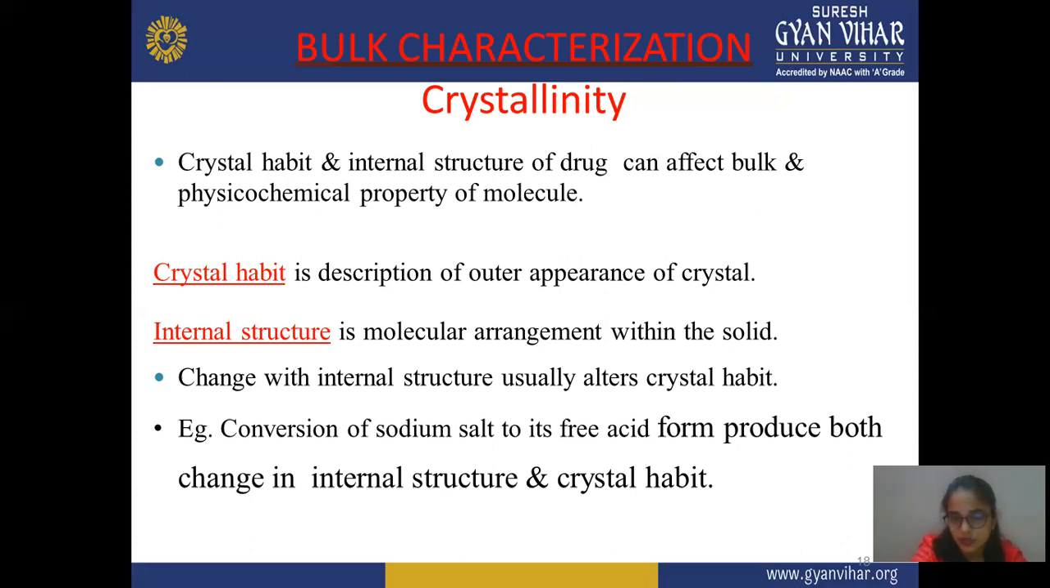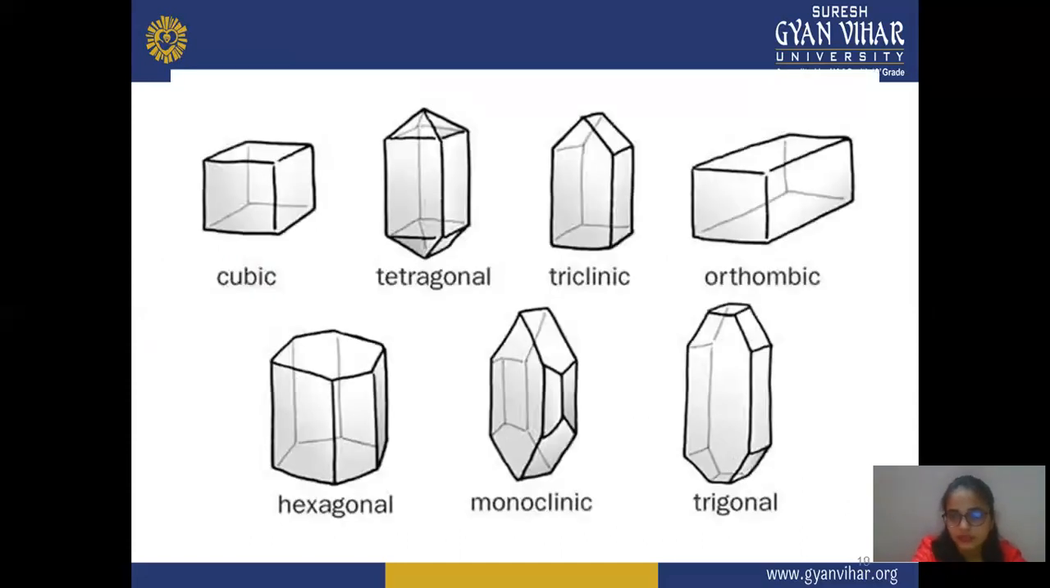For example, conversion of a sodium salt to its free acid form can produce both a change in internal structure and crystal habit. Suppose you use a sodium salt and it gets converted and shows some changes, then there is a chance that the crystal habit as well as the internal structure of the crystal gets changed. These are the different types of crystal. First is cubic, second is tetragonal, triclinic, orthorhombic, hexagonal, monoclinic, and trigonal. Other than this, some additional structures are also included, but these are the major crystal structures.